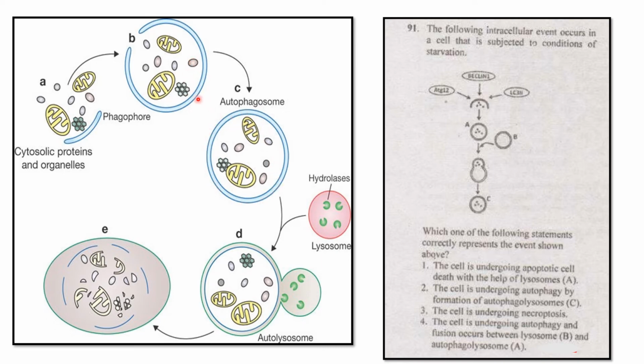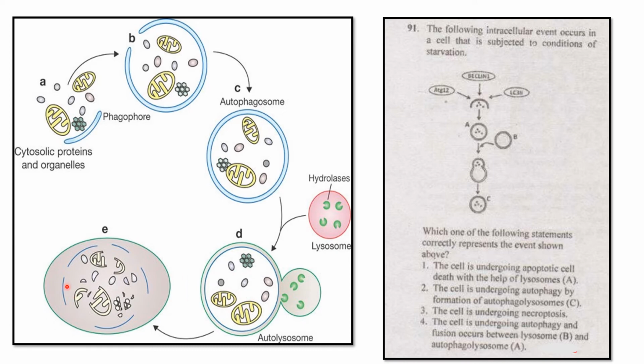These autophagosomes bind with the lysosomes, meaning fusion takes place. Lysosomes have hydrolases. These hydrolases enter the autophagosomes. Their main function is to break down, or cleave, the cell components and other components.